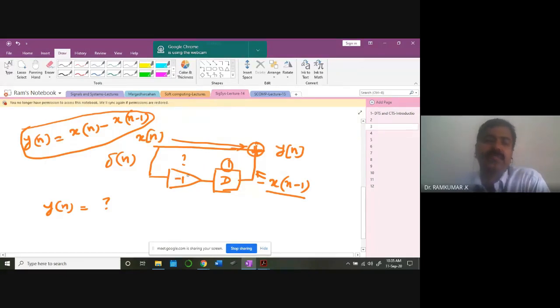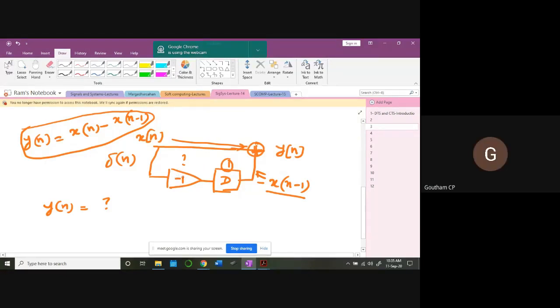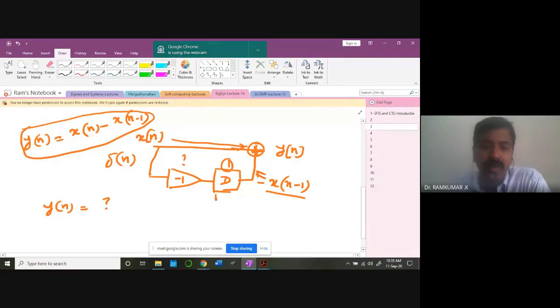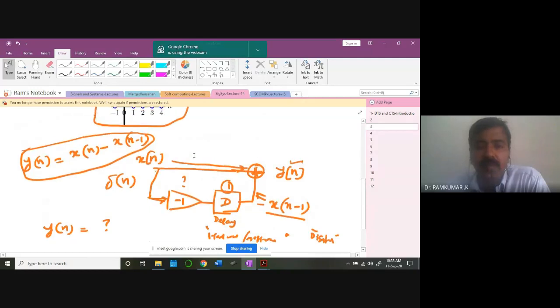Okay, is it clear? How could he fit that into the delay, sir? See, all these delay operators, you can do it in both hardware and software. We learn about it in electronic circuits or digital circuits. Right now, don't worry about it. Just imagine I'm going to delay my signal with an electronic component or a software component, and I'm going to get my output y of n like this. This delaying can be of any kind.